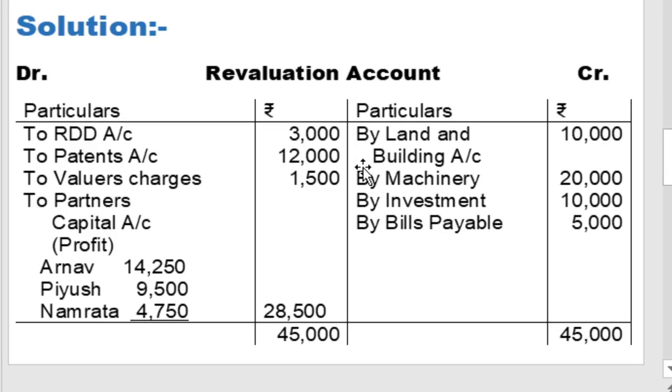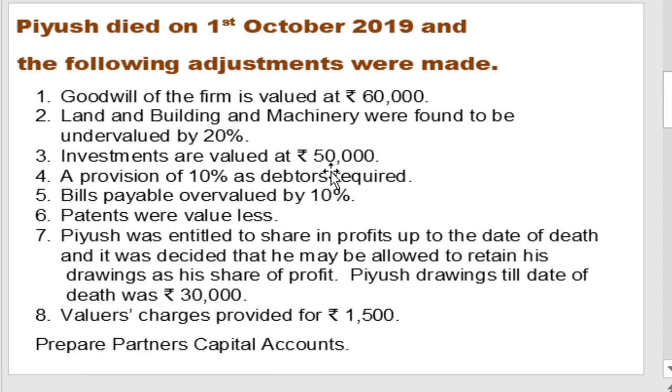So the entry is investment account debit to revaluation account. Then posting on the revaluation account credit side, by investment 10,000, and in the new balance sheet on the asset side, write the new value of investment rupees 50,000 as per the adjustment.